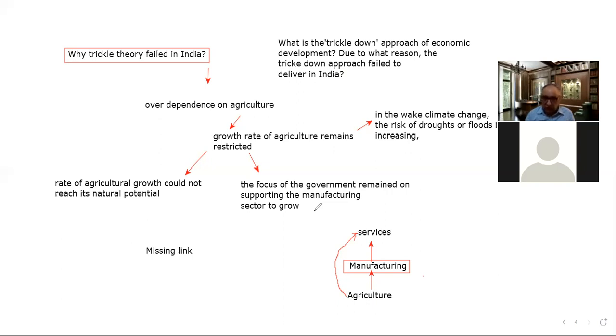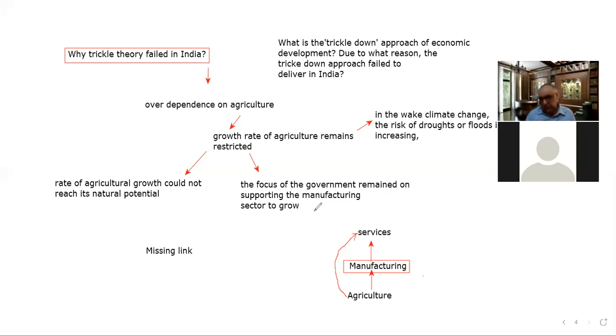So that is why, if there will be more industry in our country, there will be more demand for agricultural produce. And if there is more demand for agricultural produce, the farmers would be able to get remunerative prices for their agricultural produce, and that would lead to the betterment of their lives.